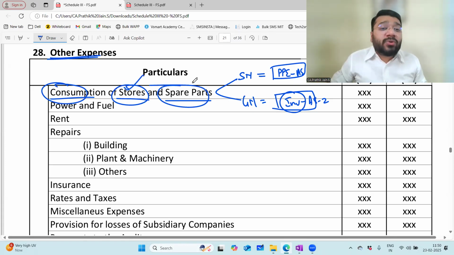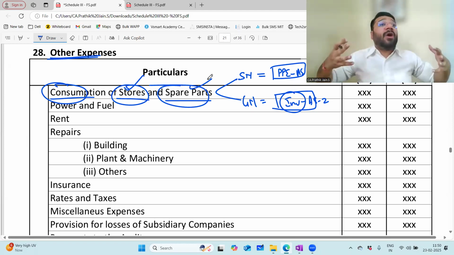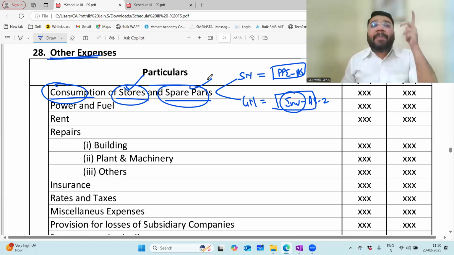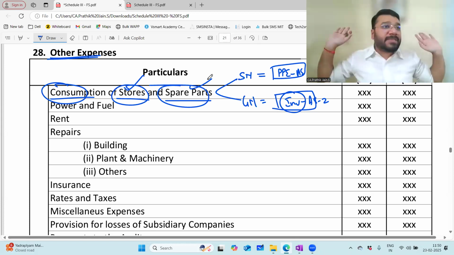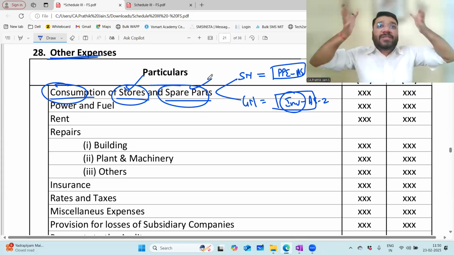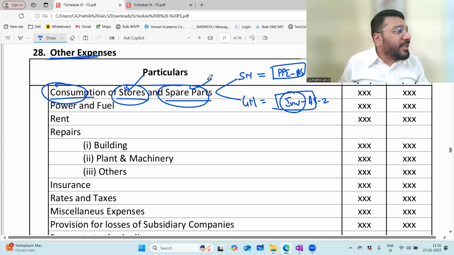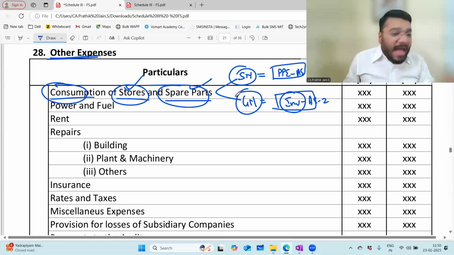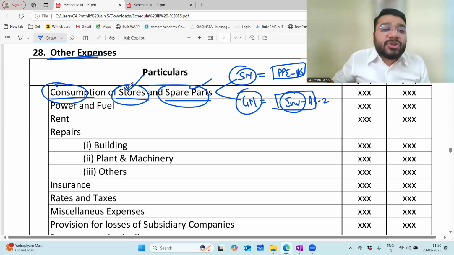These are the stores and spare parts which I will use for multiple purposes of the assets. But if there is a spare part which is specific to a particular asset only and I cannot use it for any other purpose, for example a particular die which can be fitted only in that particular machine, then that die is classified as property, plant and equipment. I'll talk about both when I do AS10 and AS2 respectively. As of now, just remember there are certain stores and spare parts.